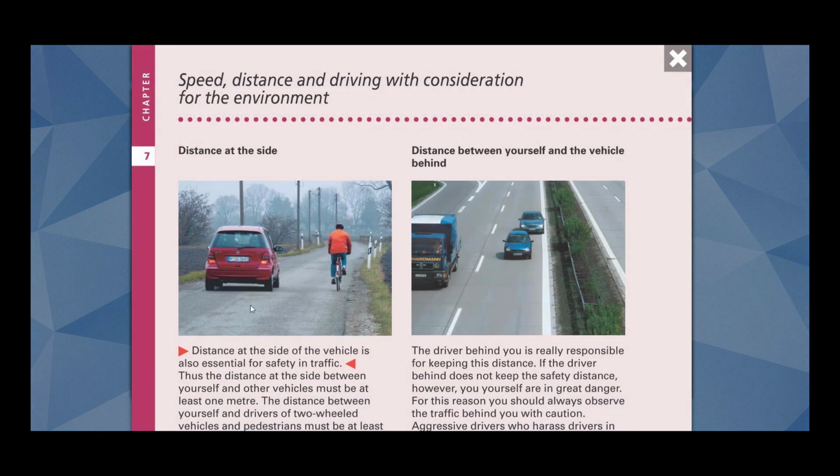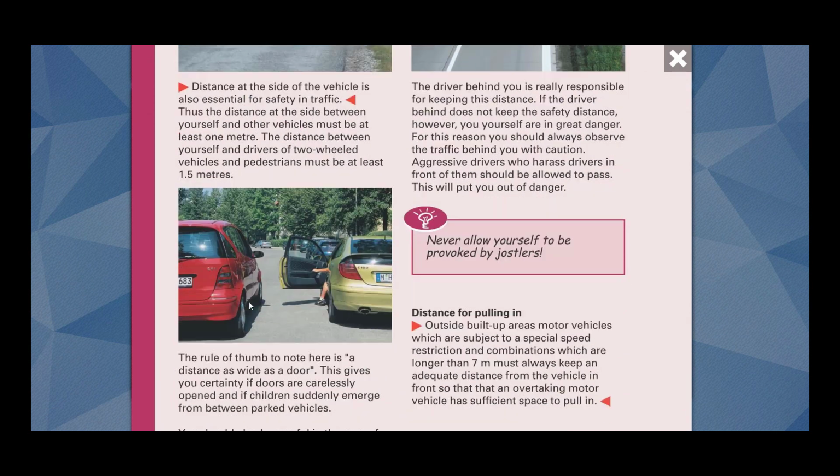Let me show you if I can find it over here. So, distance for pulling in. Outside built-up areas, motor vehicles which are subject to special speed restriction and combinations which are longer than 7 meters must always keep an adequate distance from the vehicle in front so that an overtaking motor vehicle has sufficient space to pull in. So this is what I just explained. If a car is carrying a trailer, then this car with trailer should keep a sufficient distance from the car ahead of it so that if another car wants to pull in, it can easily pull in.